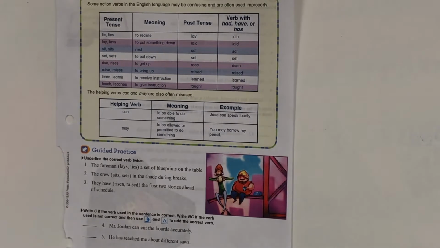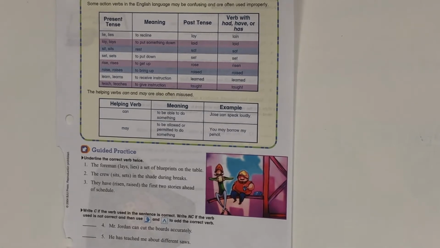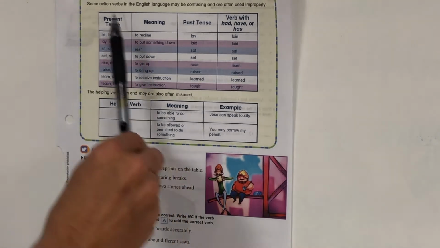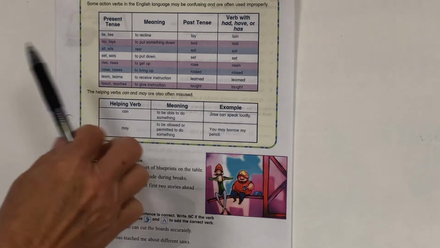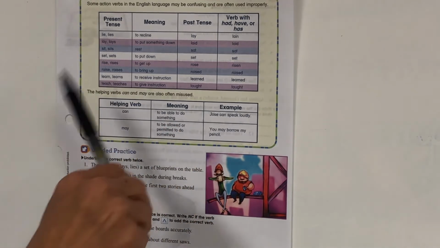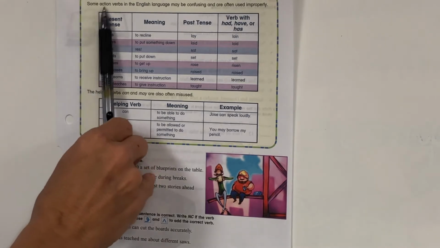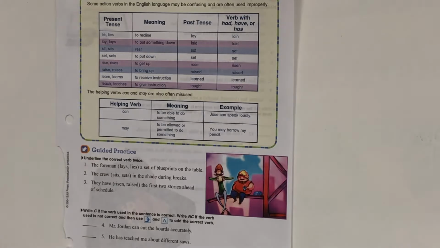Okay, boys and girls, let's tear out page 213, 214, confusing verbs. And that's exactly what they are. They're very confusing. So please don't try to do this paper without looking at the chart on every single question. So let's look at the chart and make sure you know how to read it. Some action verbs in the English language may be confusing and are often used improperly.